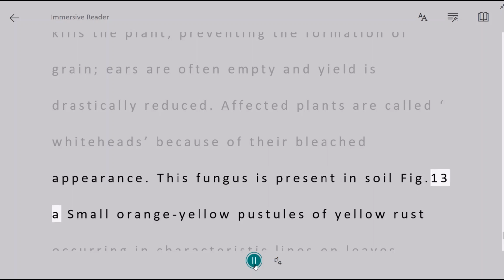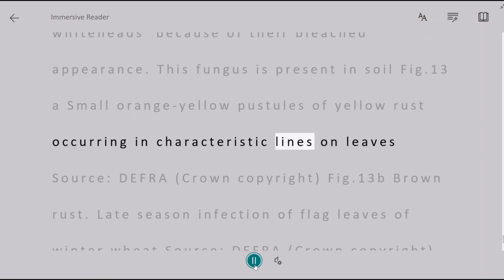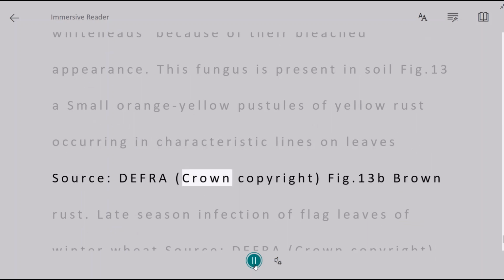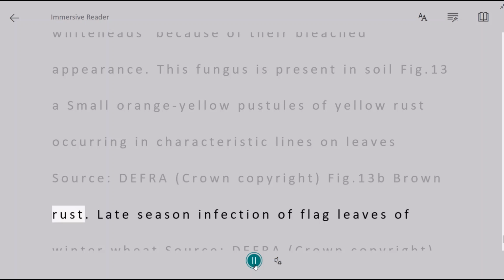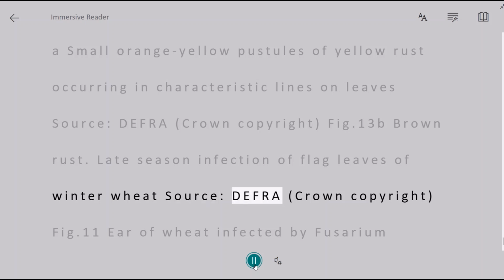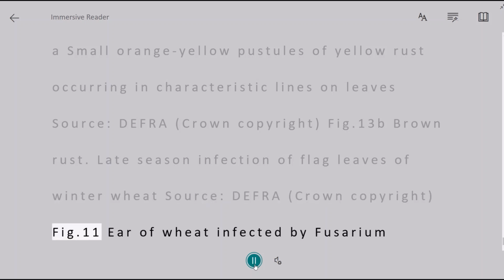Fig. 13a. Small orange-yellow pustules of yellow rust occurring in characteristic lines on leaves. Source: DEFRA, Crown copyright. Fig. 13b. Brown rust. Late season infection of flag leaves of winter wheat. Source: DEFRA, Crown copyright. Figure 11. Ear of wheat infected by Fusarium.